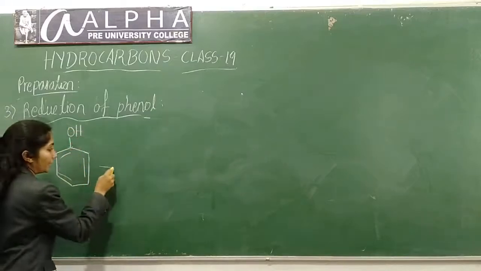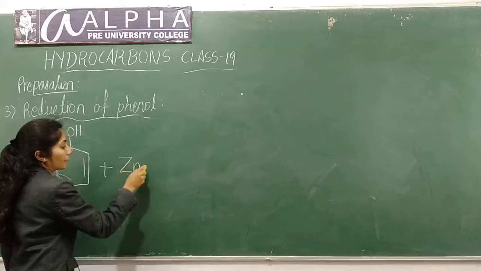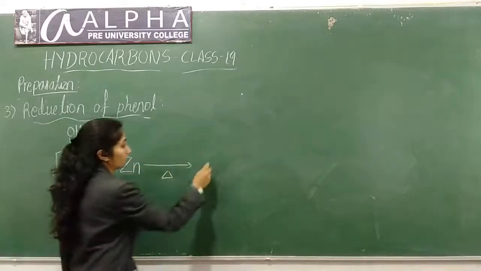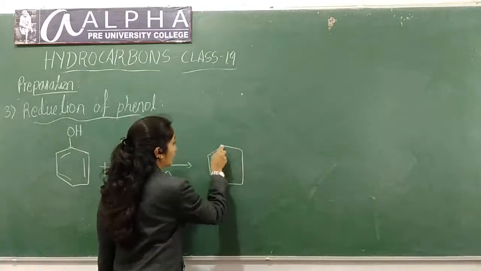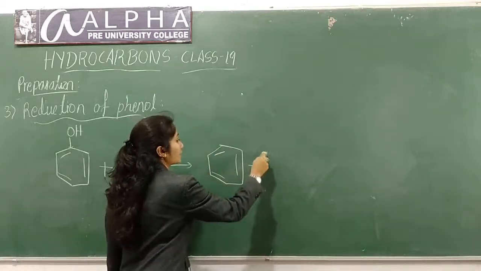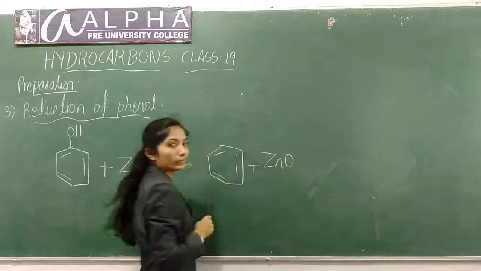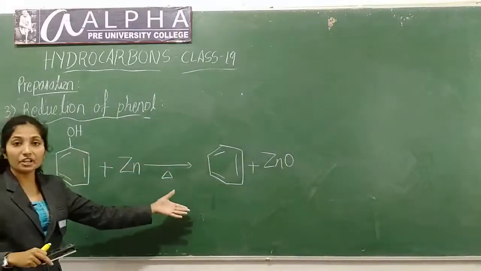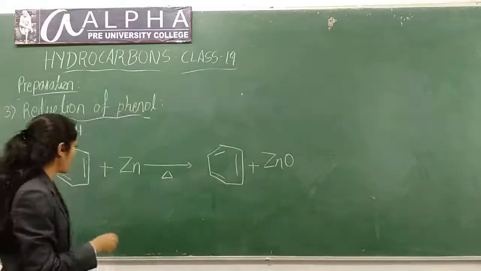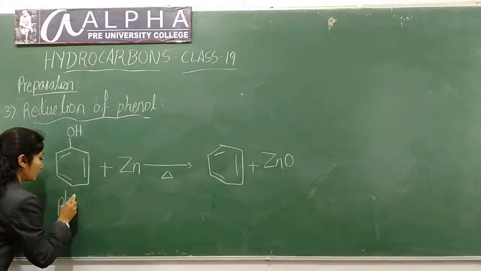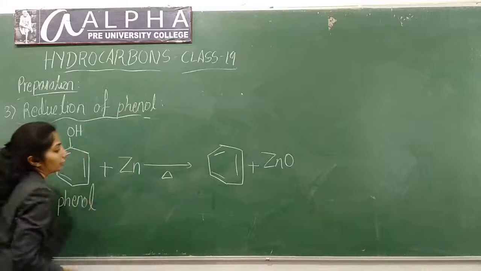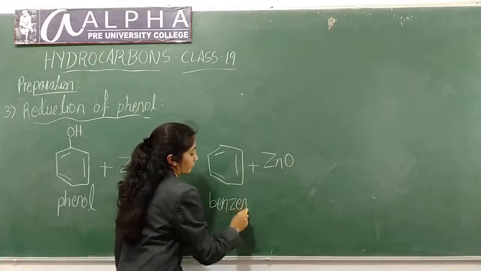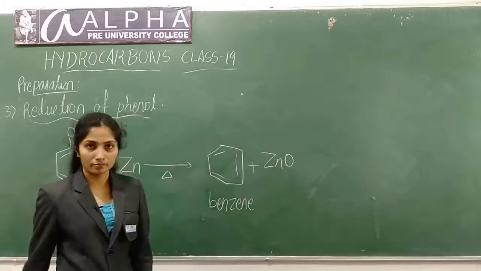If you heat phenol in the presence of zinc dust, it gives benzene plus ZnO. This is reduction of phenol. You are reducing phenol to benzene. This is the reaction.